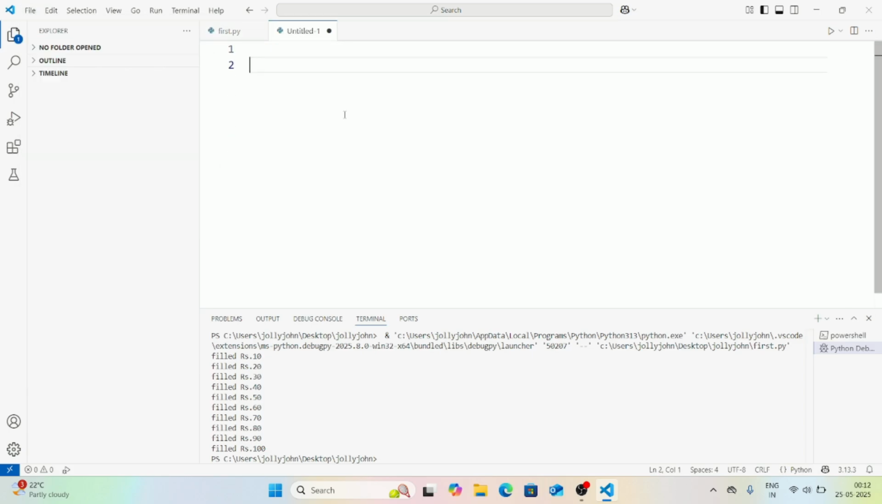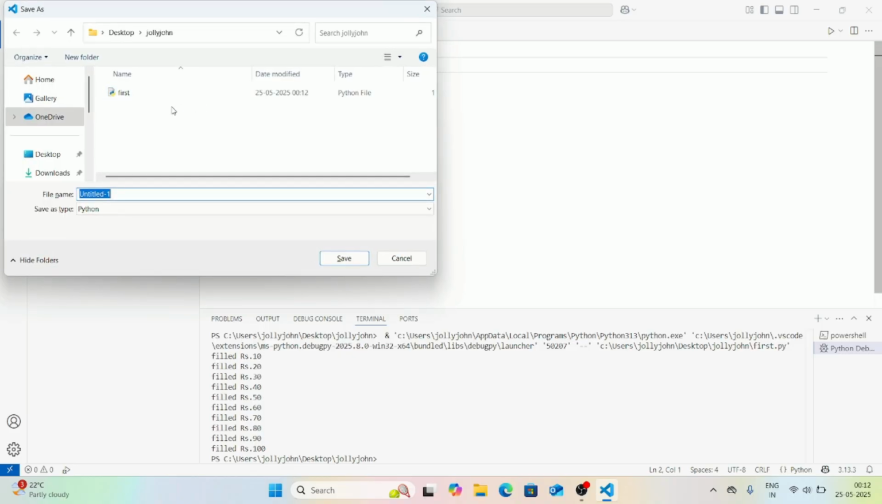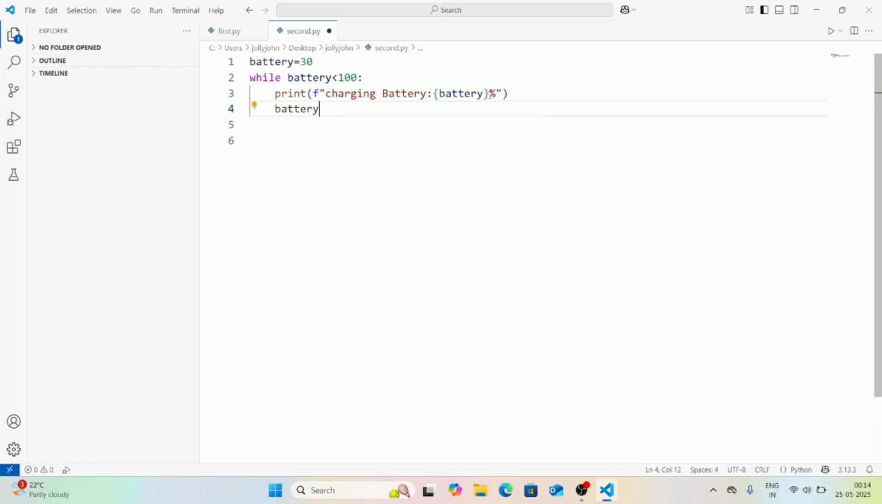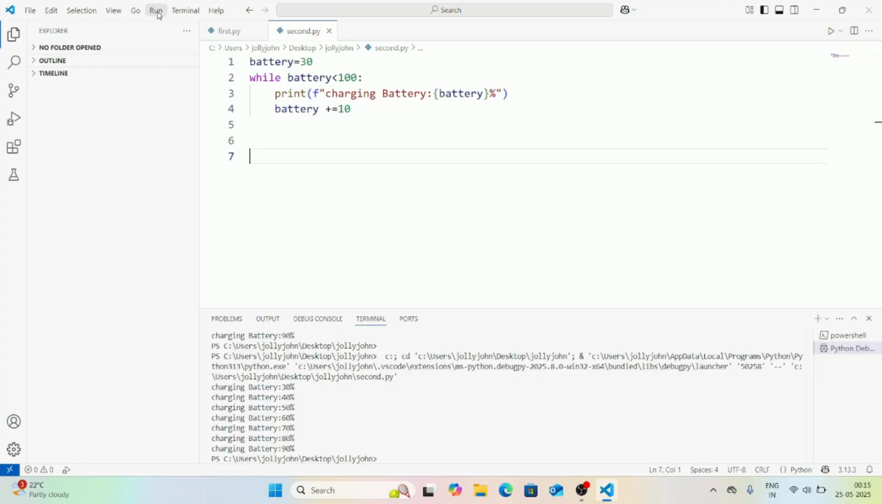Let's try another program. We'll see one real-time example related to phone charging. You charge your phone while battery is less than 100%. You can observe here battery equal to 30%. Then I'm running a loop while battery less than 100. Then what you need to do? Print charging battery. So here I'm printing the battery. Now we are incrementing battery by 10% every time. Let's run the code and check. So executed.